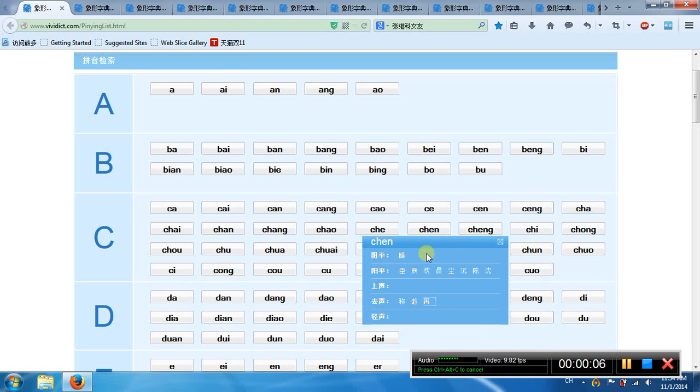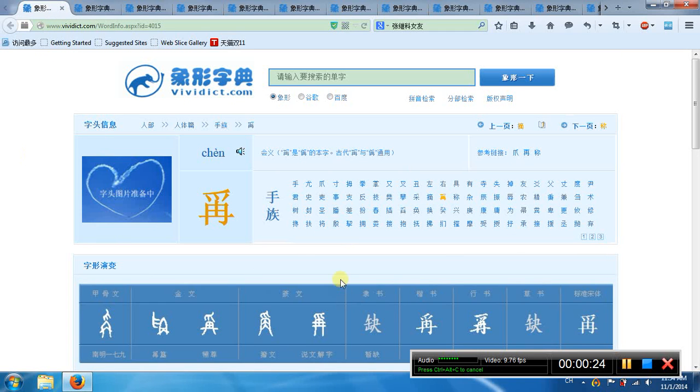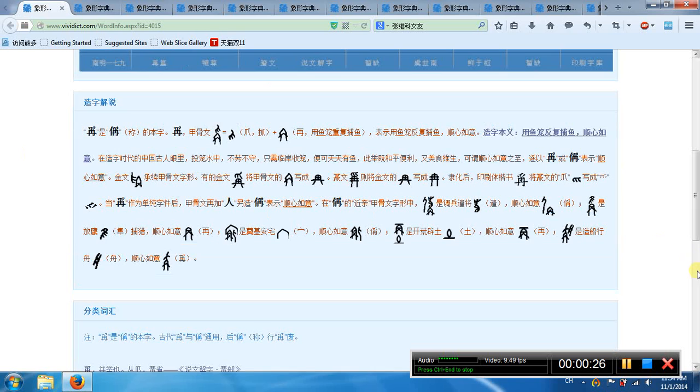Okay. In the first tone there is one chen. In the second tone there are 8 characters, chen, and 3 characters in the first tone, chen. We start from the first chen.